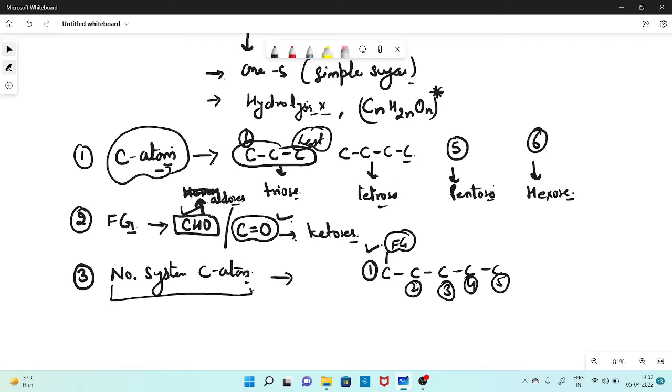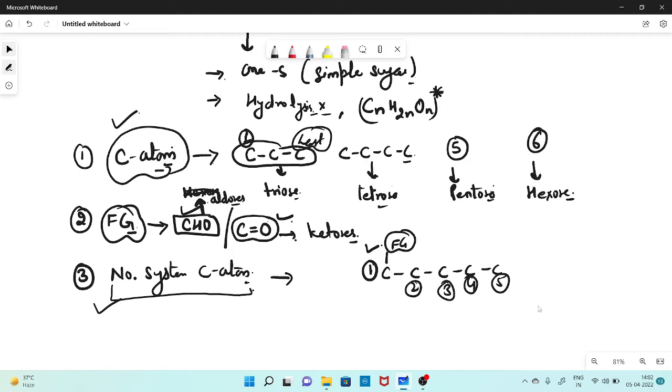So these are some common rules followed for monosaccharides, and they are very important. Number one is the carbon atom: how many carbon atoms are present in your carbohydrate molecule? Next is the functional group: which functional group is present? And next is the numbering system of the carbon atoms.